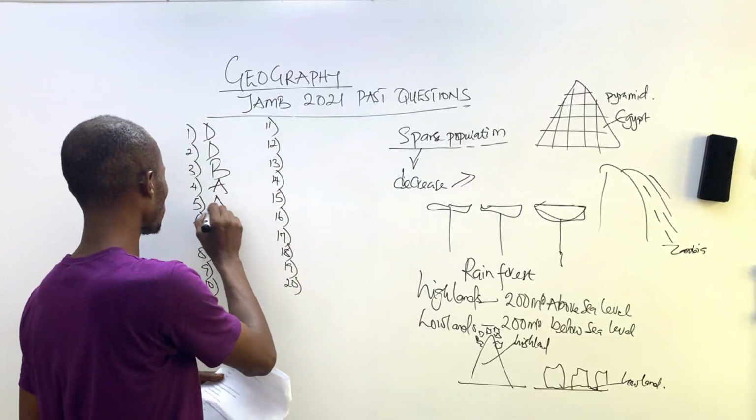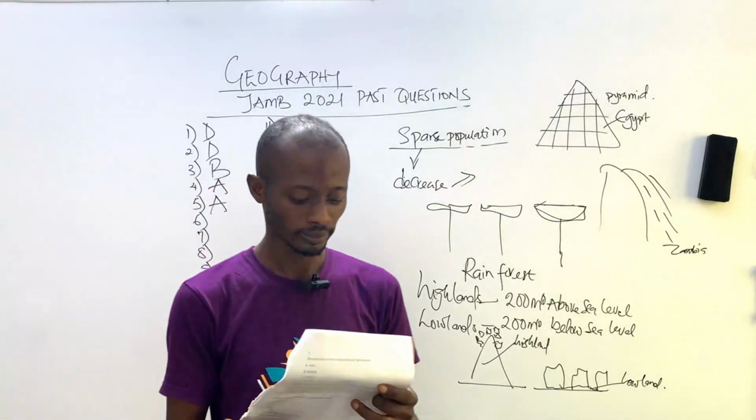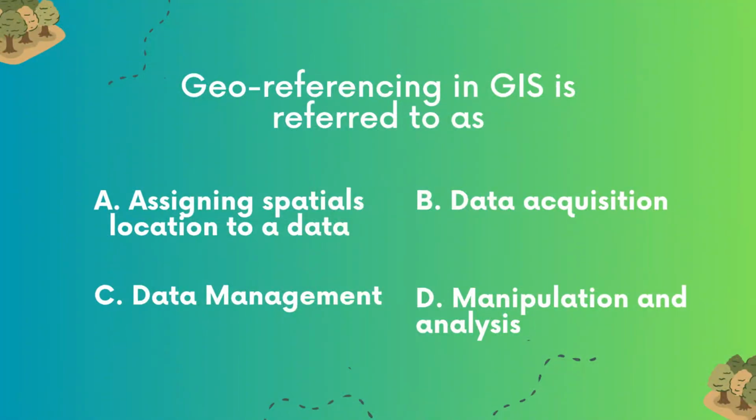Anambra, A. Number 6. Georeferencing in GIS is referred to as A. Assigning spatial location to a data. B. Data acquisition. C. Data management. And D. Manipulation and analysis.